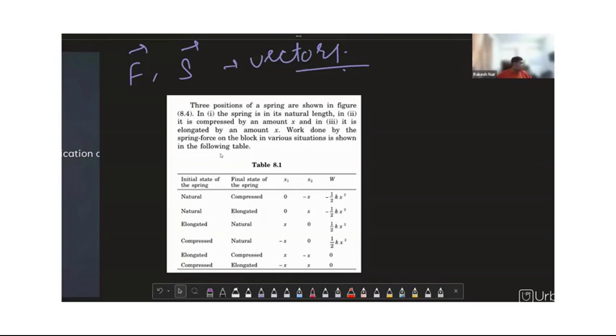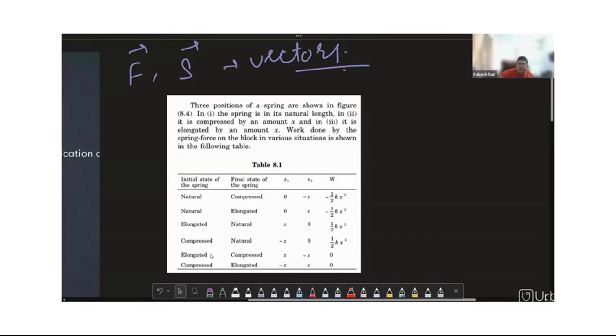In the initial state of the spring, we have the natural spring, and in the final state we have the elongated spring. In that case also, because of the change in positions, from 0 to x, we have minus half kx square as the final work. And from the elongated state to the natural spring, we have positive work, because it's just the vice versa of the second case. The third case is the vice versa of the second case. Likewise, we have two more cases: elongated to compressed, and compressed to elongated. These will be the work.